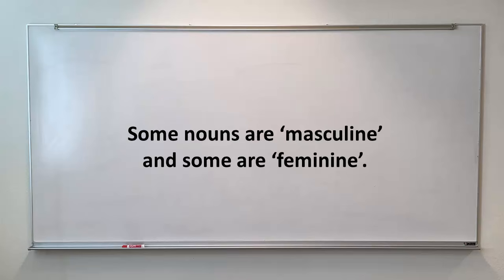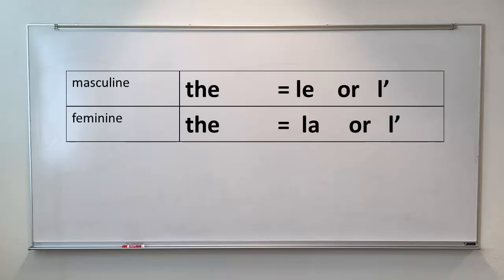So we know that some nouns are quote unquote masculine and some nouns are feminine. Remember, grammatically masculine, grammatically feminine. So how do we determine which noun is masculine and which noun is feminine? Again, it's arbitrary. You just have to memorize this as you learn each noun.